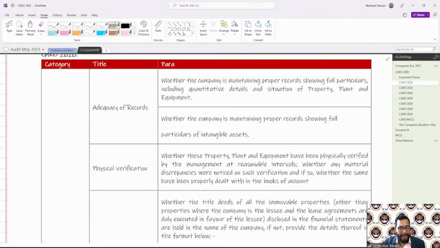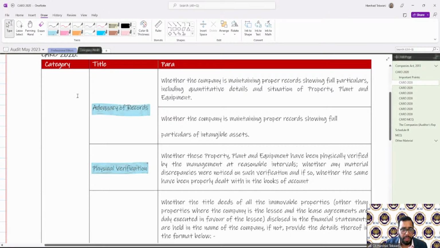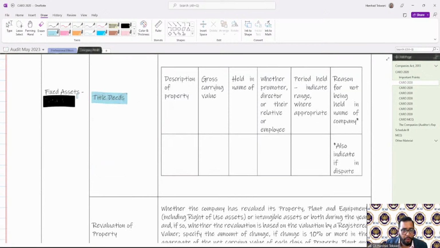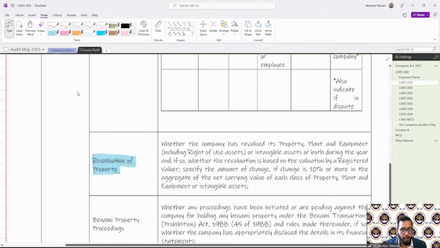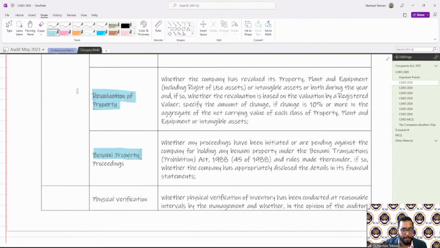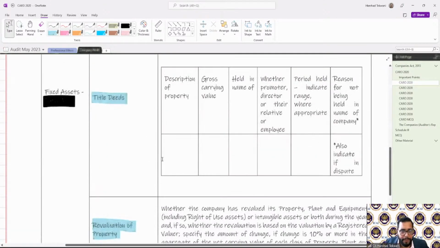So para 3.1 requires auditors to report on a few matters related to the fixed asset. One is adequacy of records. Second is the physical verification. Third is the title deeds. Fourth is the revaluation of property, plant and equipment. Fifth is with respect to the Benami proceedings.